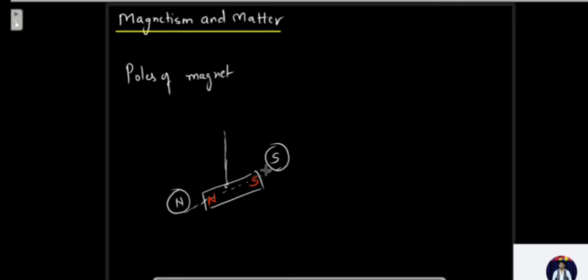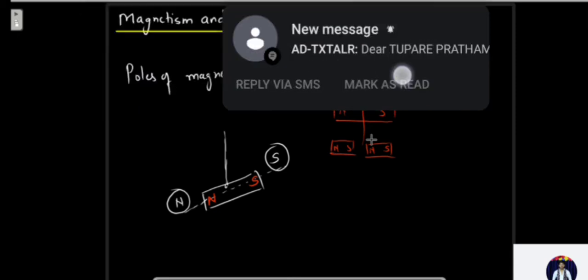The fourth property was that magnetic poles always exist in pairs. That is, a monopole is not known to exist. If we try to isolate the two poles of a magnet from each other, suppose I cut this magnet into half, the two pieces you see are going to individually behave like magnets, having weaker magnetic properties. So a magnetic monopole does not exist. This was the fourth property.